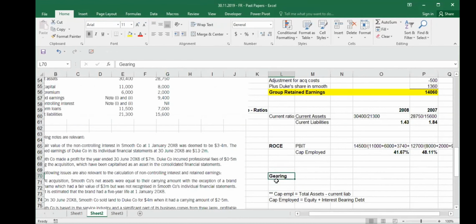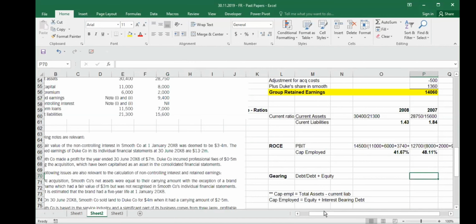Okay. Then we do the gearing ratio. For gearing, you have to calculate equity and debt. You can say equity divided by equity plus debt, or debt divided by equity plus debt. So I would take the formula debt divided by debt plus equity, and I will take the same numbers. Same numbers mean, how much is my debt here? My debt divided by debt plus equity.